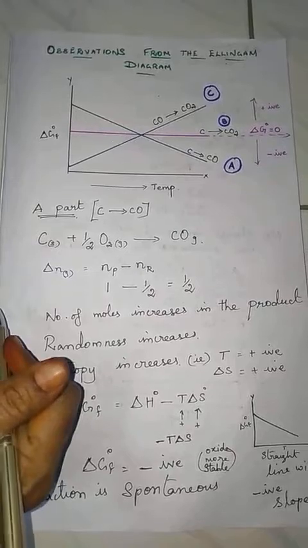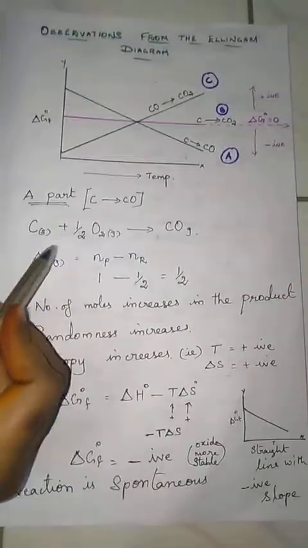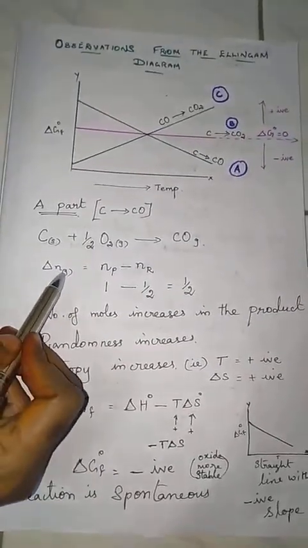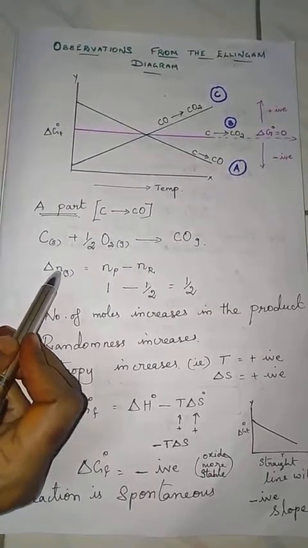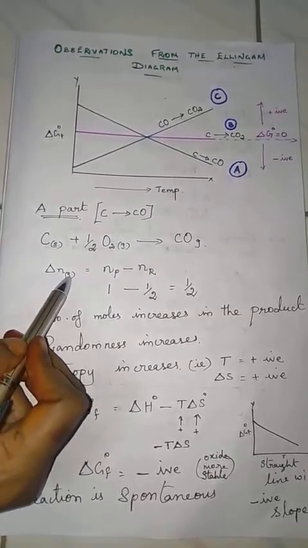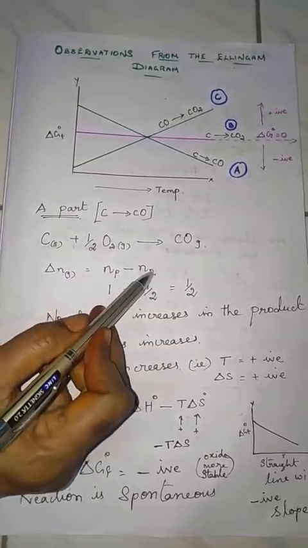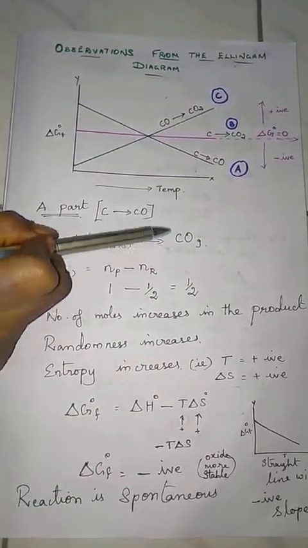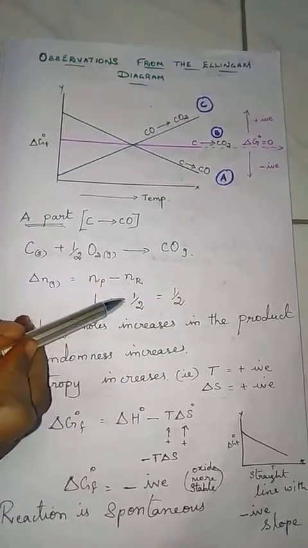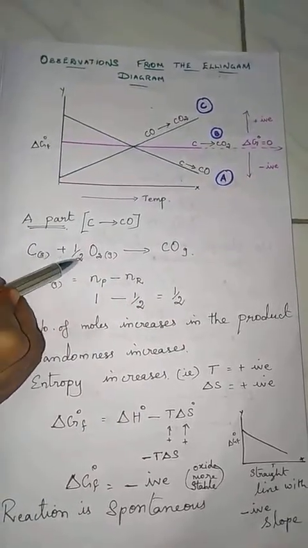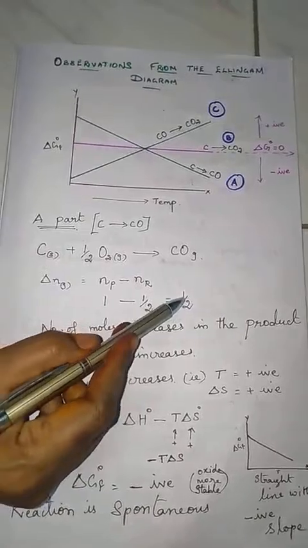Also we can balance it. Listen, ΔNg is going to be calculated. ΔNg is ΔN for gaseous molecules: number of moles of product minus number of moles of reactant. Here the number of moles of product is 1 and the number of moles of reactant is half. 1 minus half is a half.